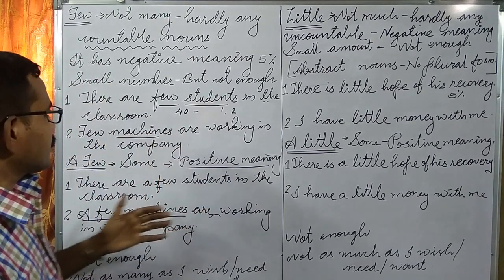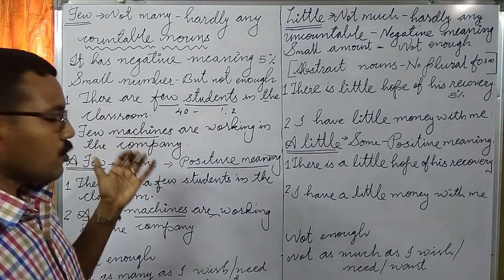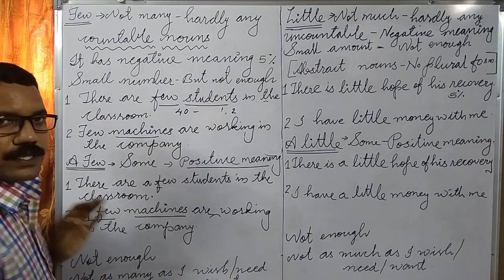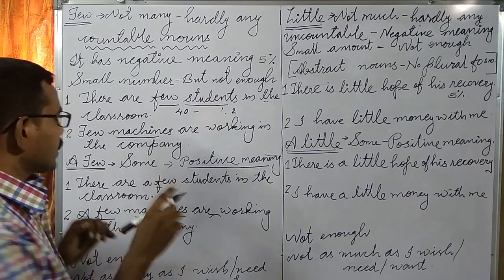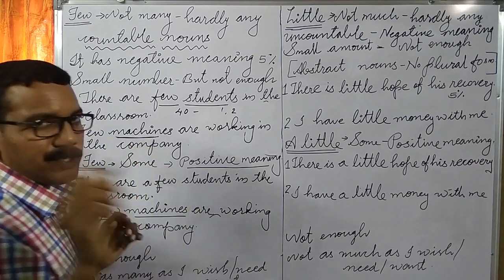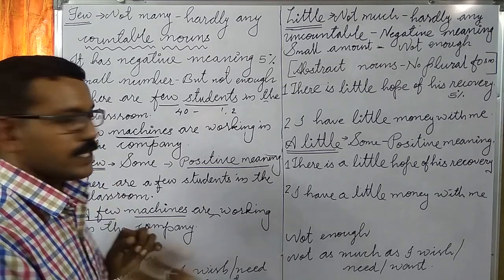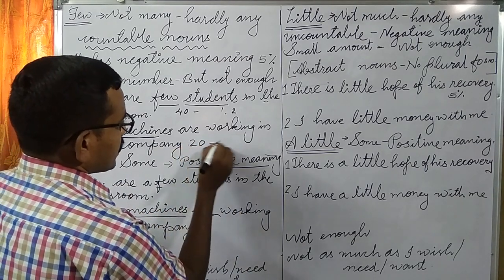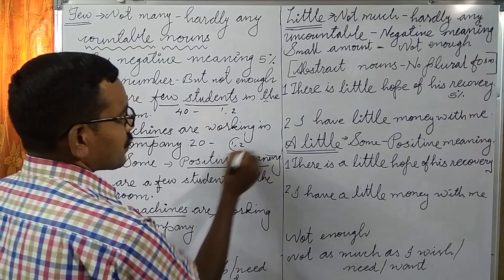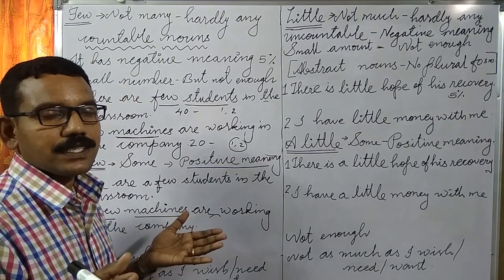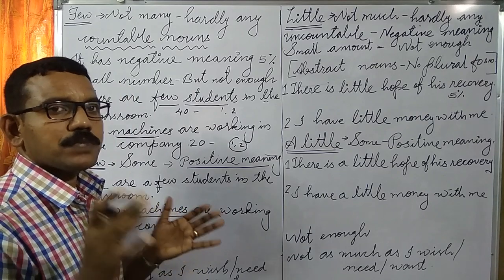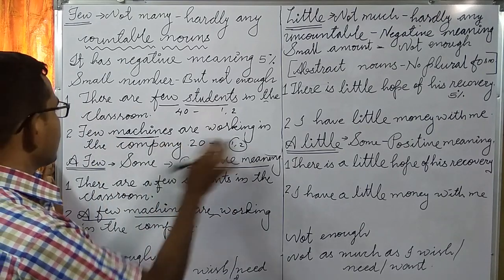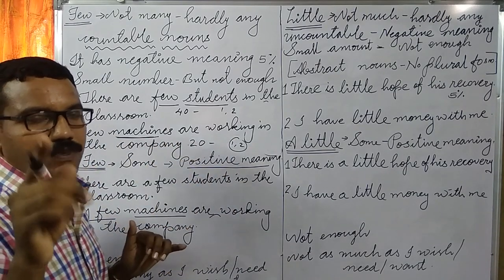The second situation: the owner of the company says, few machines are working in the company. Machine is a countable noun. If the owner says few machines are working, it means out of 20, one or two machines are working. Not many, only one or two machines are working. In this situation, we can say few machines are working in the company. I hope you have understood it.